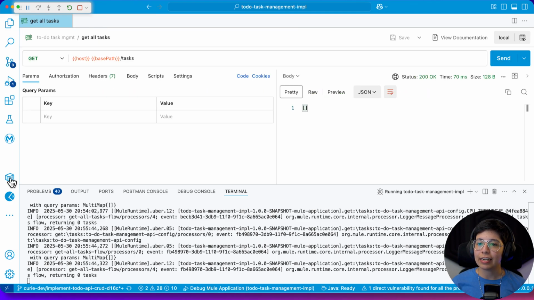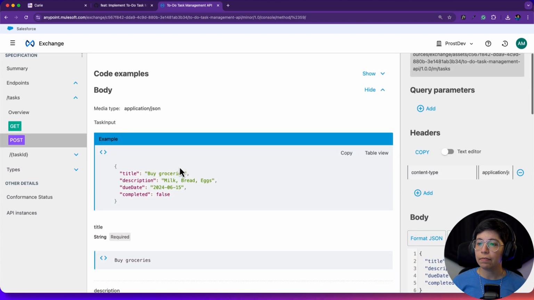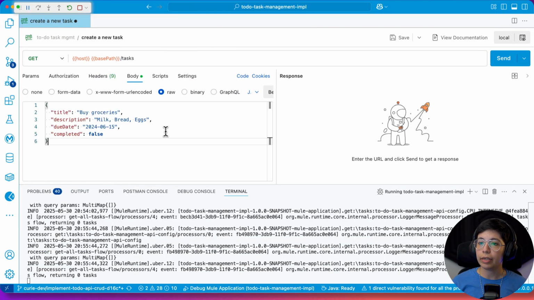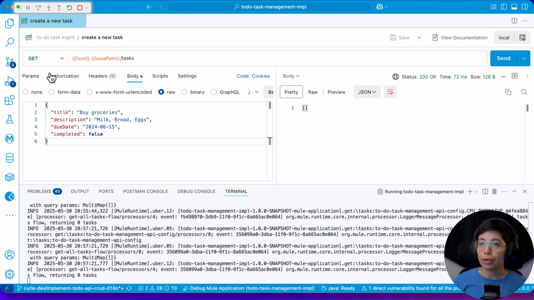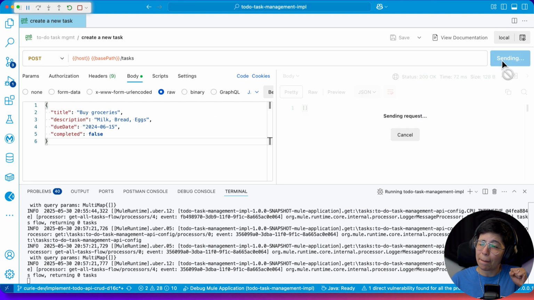Let's see the second. So if I take a quick look here in my Exchange, I have the post. So it should be something like this. I can just copy and paste this. All right, so create a new task. This is in the same place, in tasks. Sent. Oh, I forgot to change it to post. I was really confused for a moment. Okay, let me save this and try.